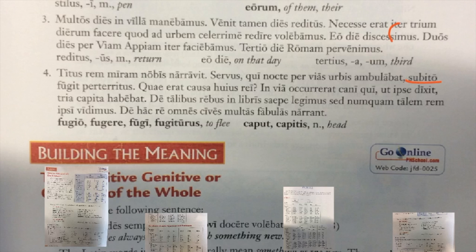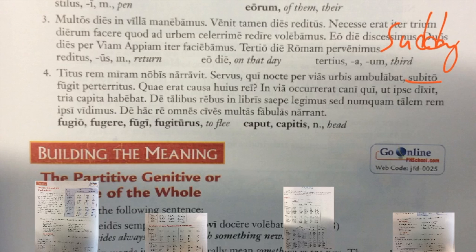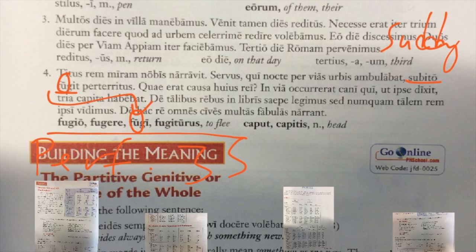Subito is just an adverb that means suddenly. Fugit is a new word that they've given us here that means to flee. This particular form of it, fugit, is perfect tense, third person singular. I know it's perfect tense because we've got this macron over this u here, which only appears in the perfect tense form. It doesn't appear here in the first principal part, so it can't be present. It has to be perfect. So suddenly fled perteritus, which is an adverb that means terrified. So a slave who was walking through the streets of the city at night suddenly fled terrified.